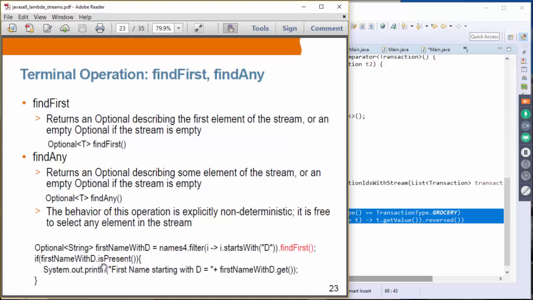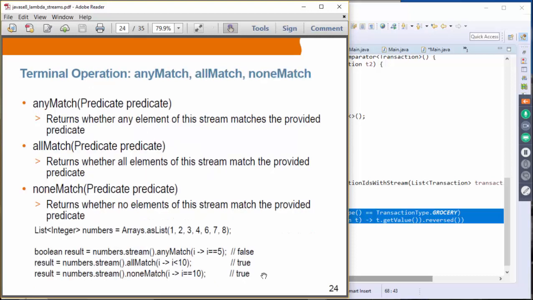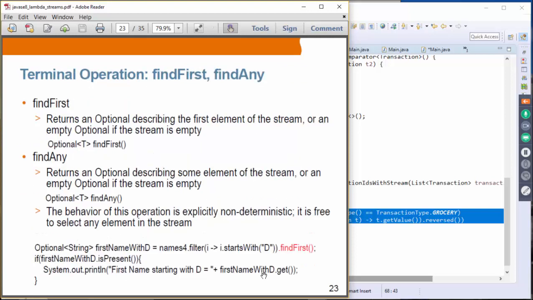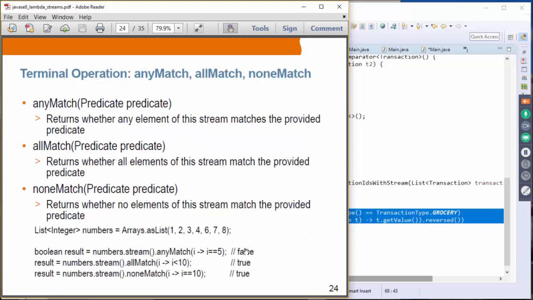And if there is in fact one that starts with a D, then this Optional has a method called isPresent, and that should return true. Then we should be able to call the get method of that Optional, and then we can print it out. So find first is finding the first one, and find any is finding any that meets the filter requirement.